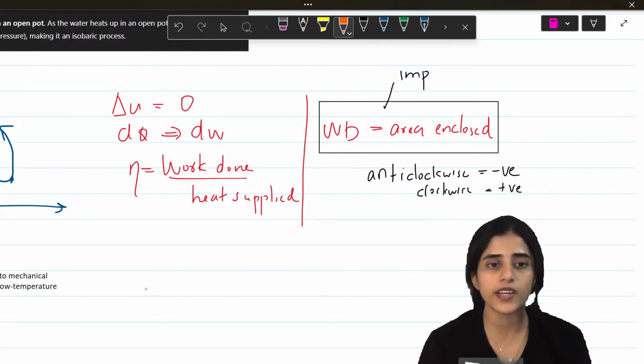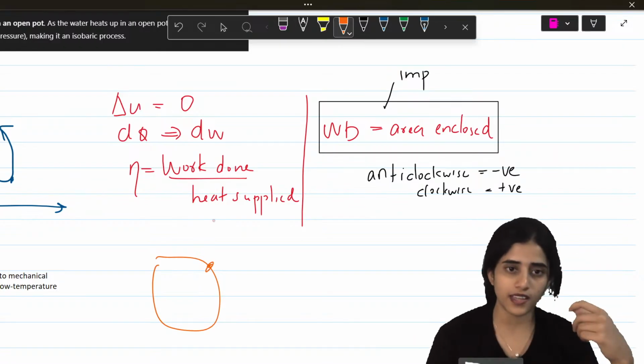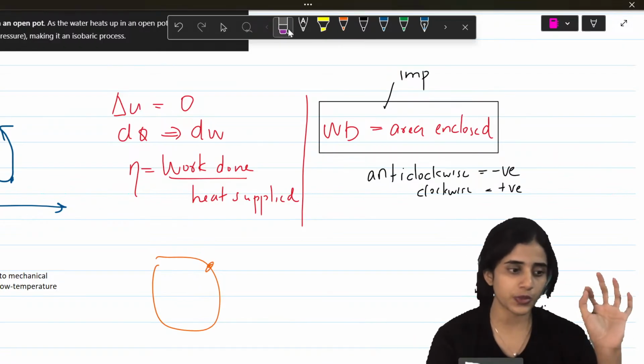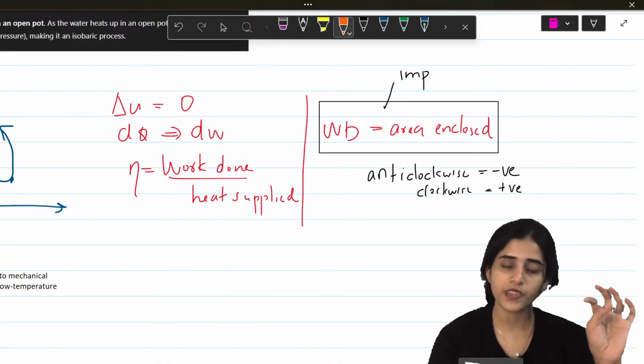Because only then you will get a closed figure. If somewhere some energy is lost, then this closed figure won't be there. So there is no del U. Okay? All the energy is used to do work. Alright?